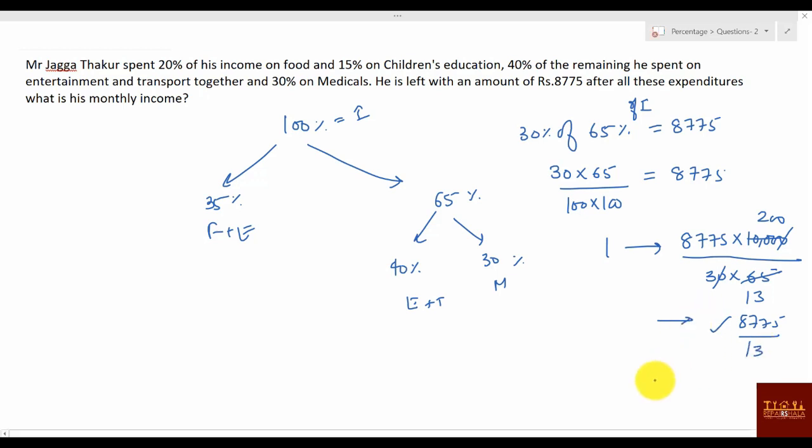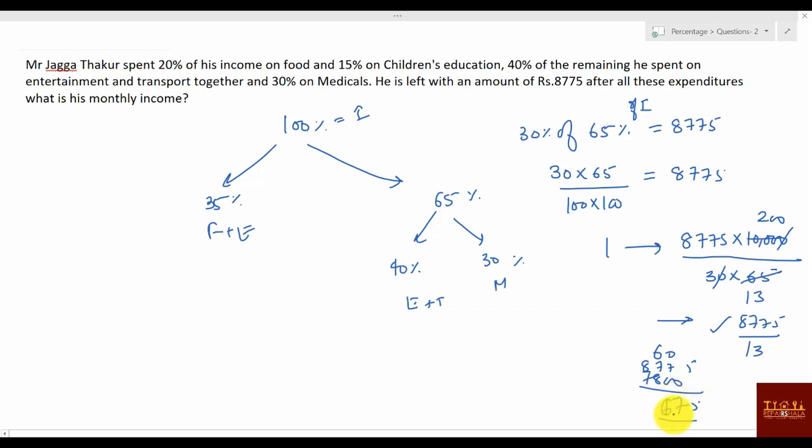See, anyway 60 times it will go. 60 times it goes means 7800 gone. So from 8775, what will be remaining? 975, 13 7s are 91. Means some decimal will come. Sorry, 675.